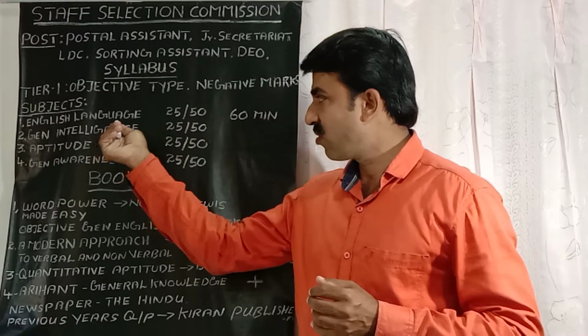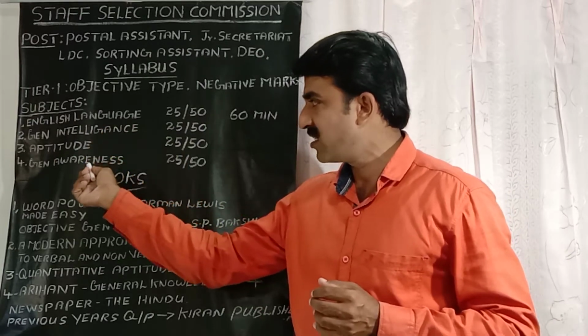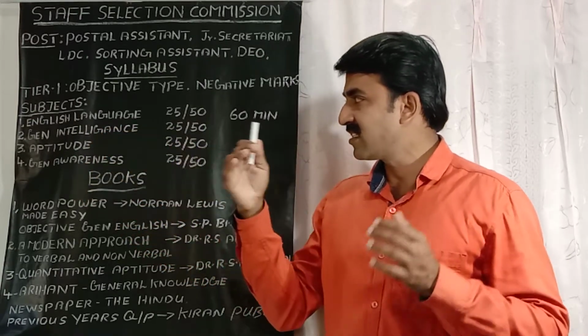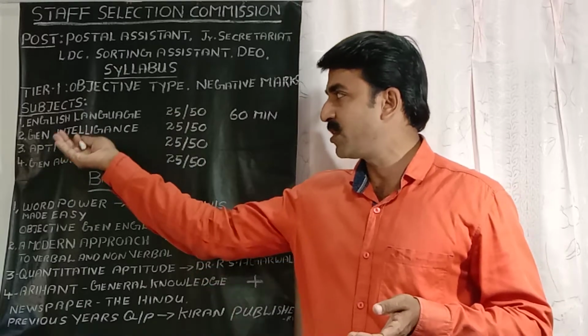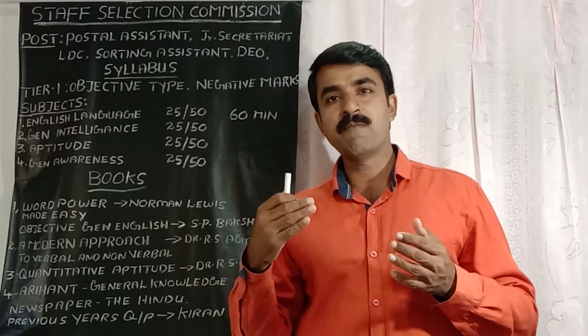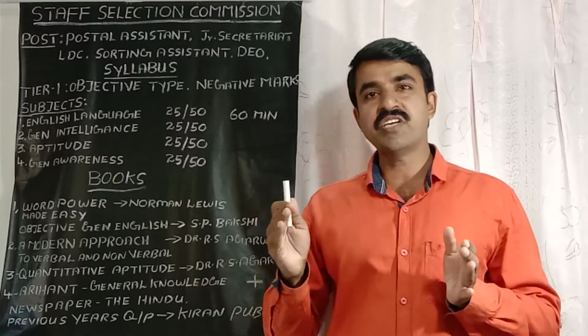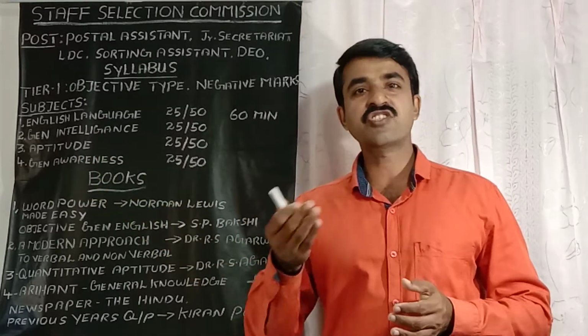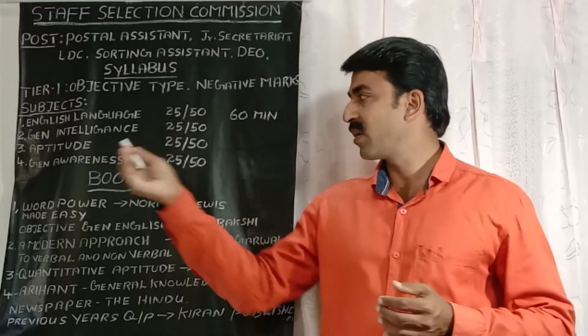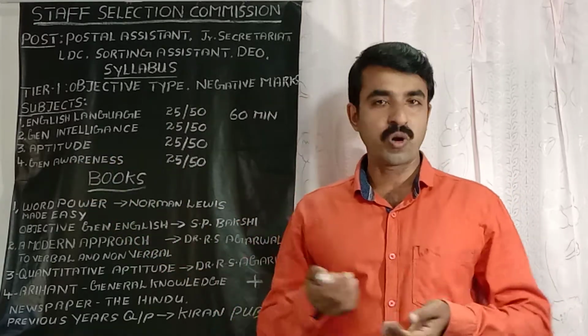And then general intelligence and aptitude. General intelligence is related to intelligence. Aptitude, both of these are something mathematics related. And then general awareness includes all subjects. History, geography, all subjects will come under this. This is nothing but general knowledge.